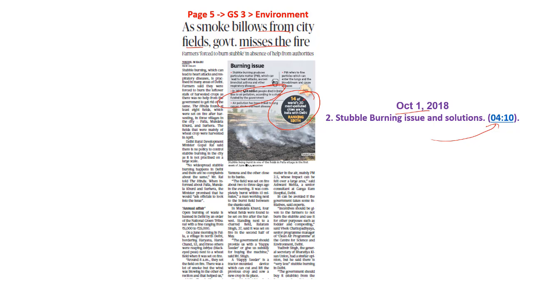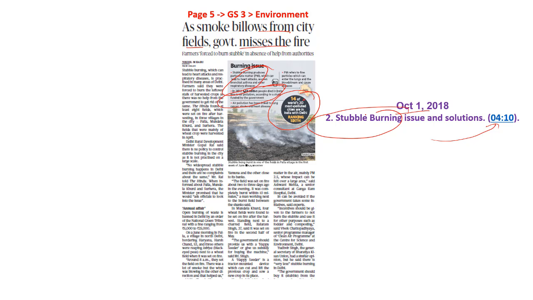This stubble burning produces what is called as particulate matter, which can lead to heart attacks, worsen bronchial asthma, as well as other respiratory diseases. So this is the factual data that is given in this article, but with respect to other set of information, what this stubble burning is, what this happy seeder is, what are the various issues, why farmers continue with this stubble burning, what is the administrative lacunae, has all been explained in this topic. So kindly get back and watch this particular video.